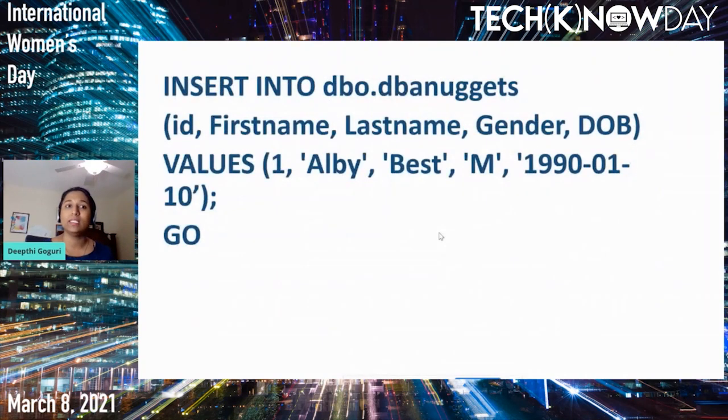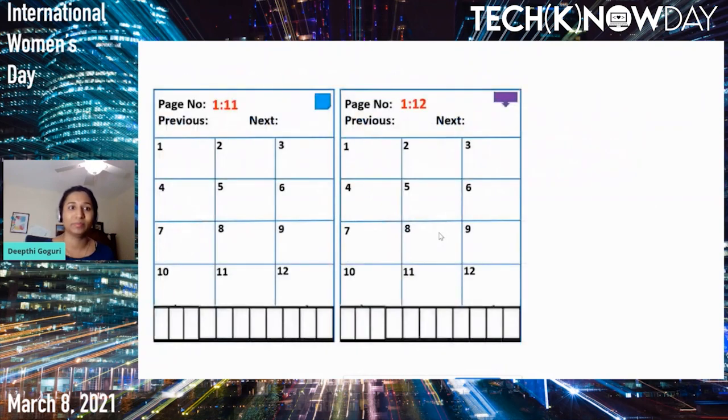Now let's go ahead and insert into our brand new table the very first record, Al Bay Best. As our data page and the index page do not have any values in them, they are pretty empty. So we can insert the data into the database page first. Let's go ahead and insert the record.